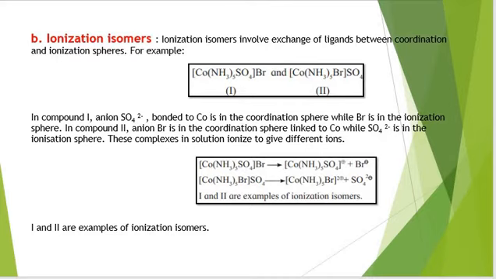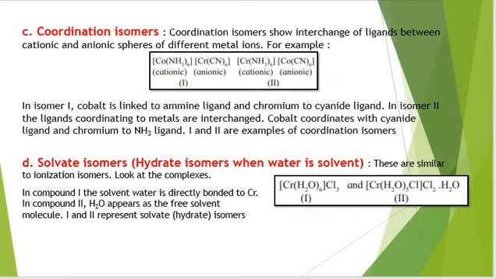So there is an exchange of the ligands outside and inside of the coordination sphere, and on ionization, they will produce different ions. So these both are ionization isomers.